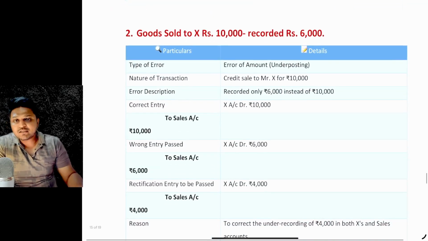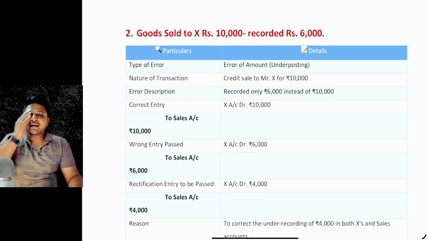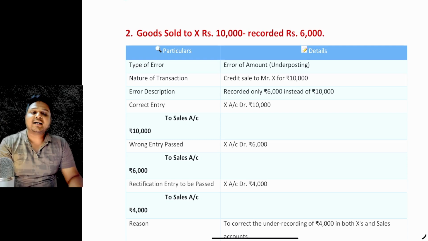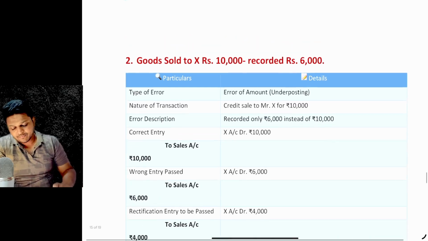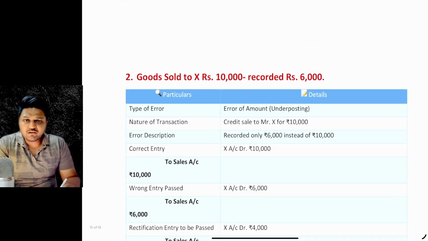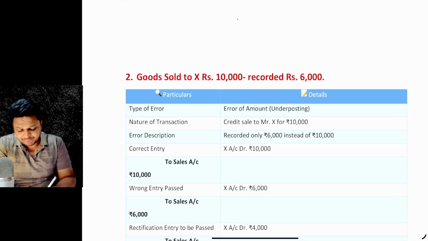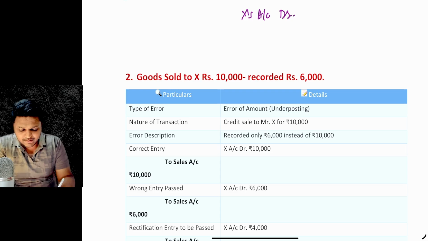The second scenario is goods sold to X rupees 10,000 recorded as 6,000. The entry was short by 4,000, so the correct entry will be posted for rupees 4,000, right? The previous entry was there with the amount of 6,000: X account was debited with 6,000 and to sales account again 6,000.